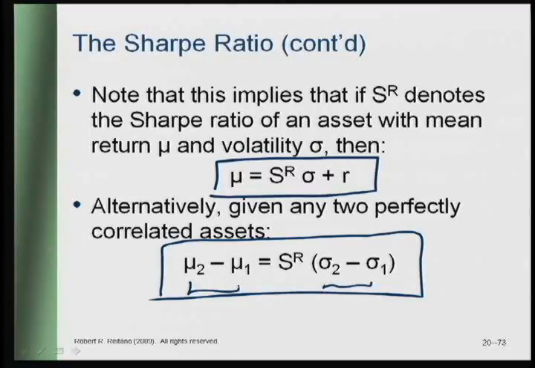The Sharpe ratio is the number of units of extra return you get per unit of extra risk. So if one imagined that sigma 2 minus sigma 1 is 100 basis points, the asset has 100 basis points of extra risk, it's telling me that I should get an expected return that's equal to 100 basis points times whatever the Sharpe ratio is.